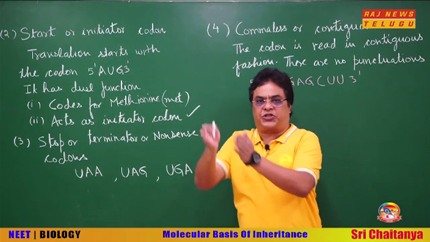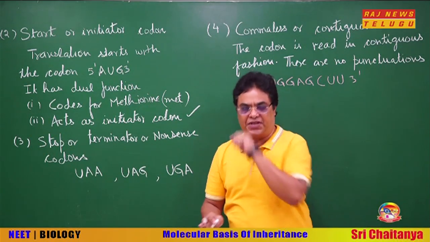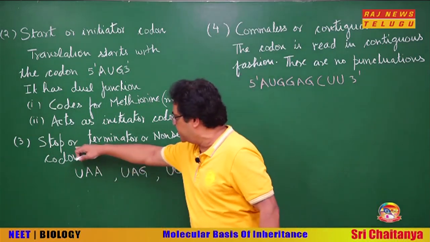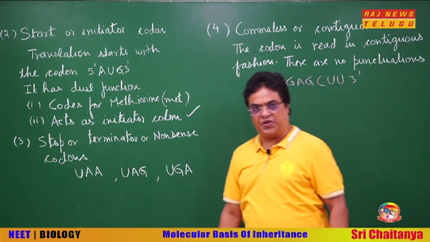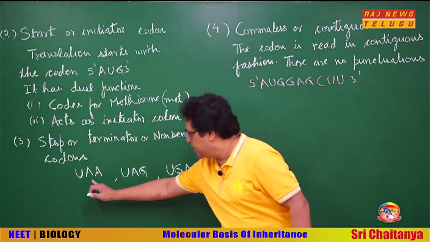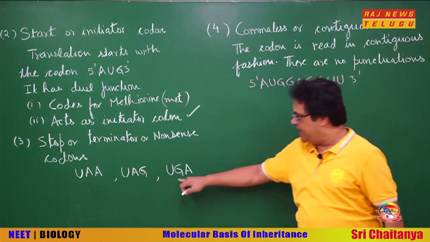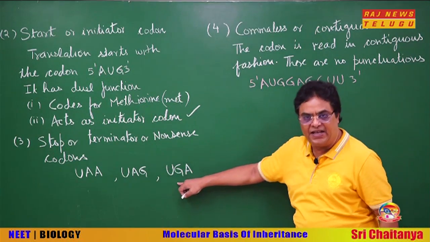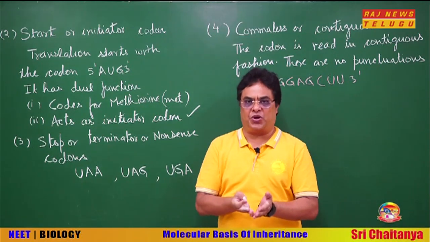Similarly, to stop or terminate the translation process there are also certain codons. These codons are called stop codons, terminator codons or nonsense codons. These codons are UAA, UAG and UGA. Now, as I said, there are 64 total codons.